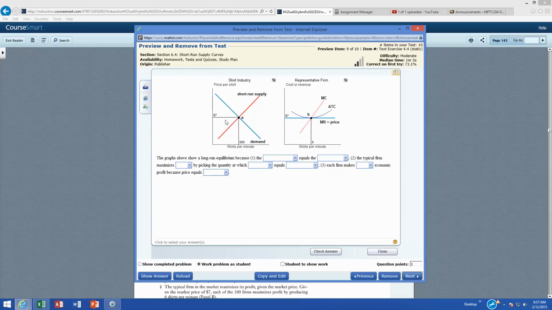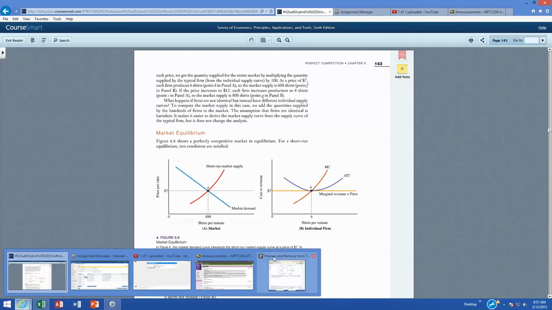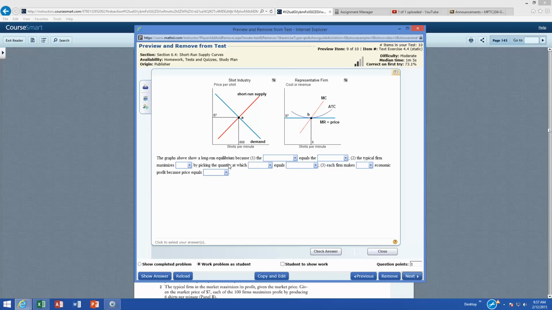Looking at this, it's just like the textbook, where this is the long run where we're not making zero economic profit. If I go back to my quiz, this is the exact same thing. So the above graph in the long run equilibrium, again, this is semantic, because I'm looking at a point, I'm not shifting any of these demand or supply curves. I'm looking at this one point, and the quantity supplied. I don't think I'd ask a question on that on the midterm. I wouldn't get into the semantics.